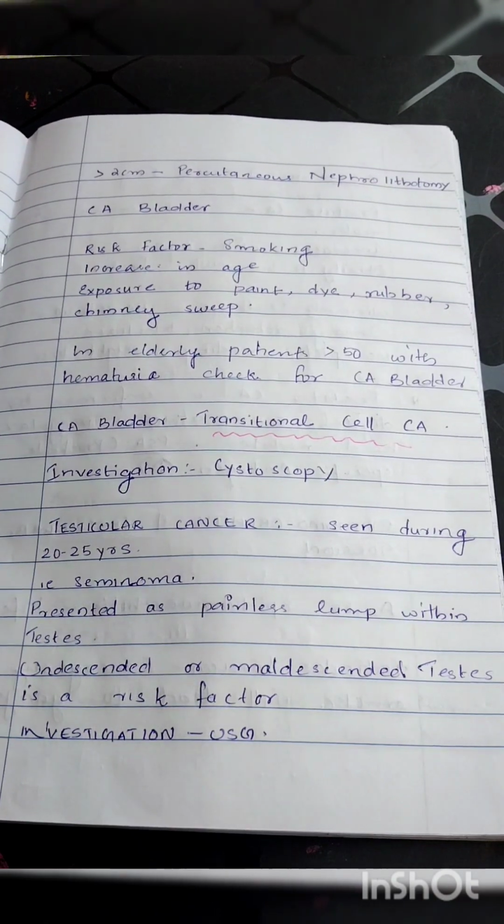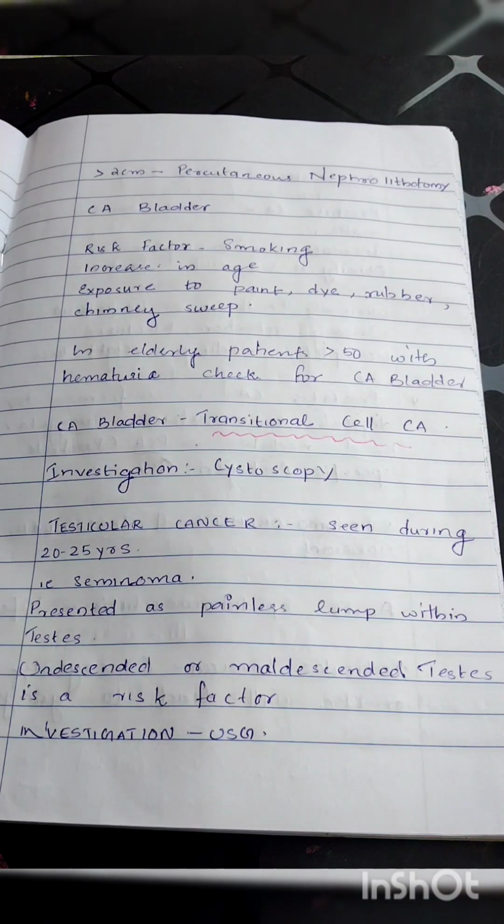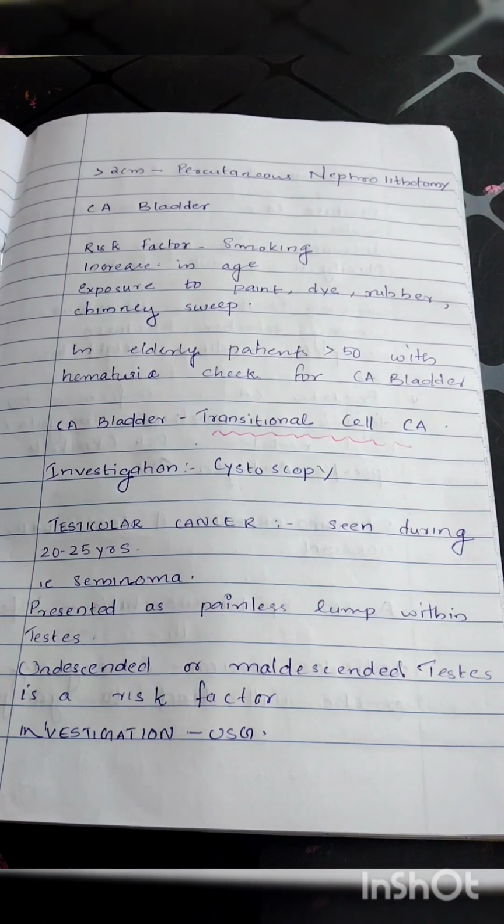Now about CA bladder, the risk factors include smoking and increased age and exposure to paint, dye, rubber, chimney sweep and all. And in elderly patients greater than 50 years and with hematuria, you have to check for CA bladder. And the cell type is transitional cell CA. And investigation is mainly done by cystoscopy.